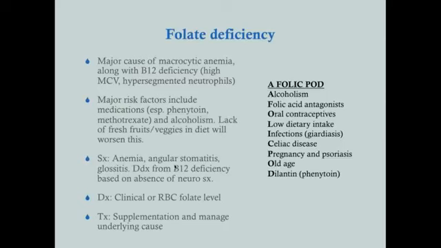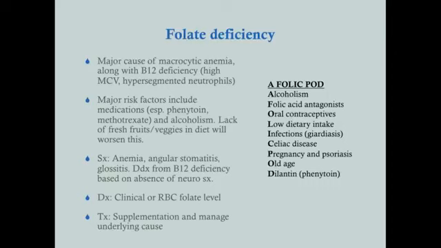Symptoms include anemia, angular stomatitis, which they get little sores in their mouth and along the sides of their mouth, glossitis, which we saw in this patient. You have to differentiate this from B12 deficiency because you see all those things in B12 deficiency, but what you see in B12 deficiency that you don't see in folate deficiency is neurologic signs. So things like paresthesias and sensory neuropathies, especially affecting the hands and feet, leg stiffness, paraplegia, they can even go as far as dementia. So the fact that this guy doesn't have that points us away from B12 deficiency, along with his phenytoin. Diagnosis is either clinical or ideally you should get a folate level just to confirm.